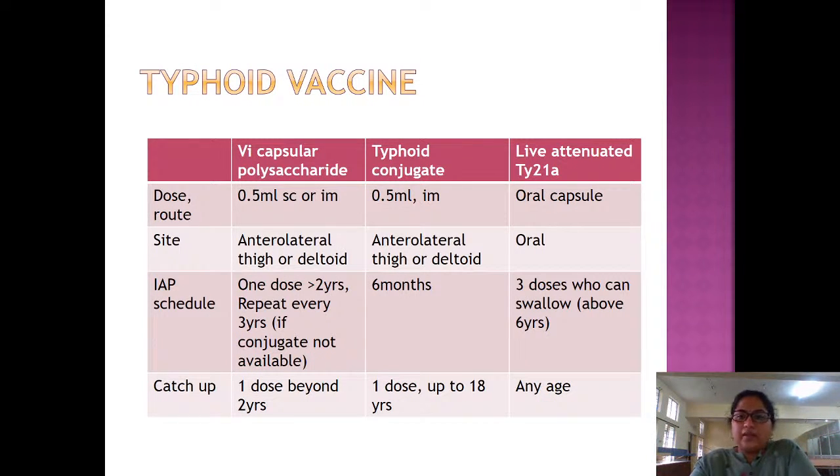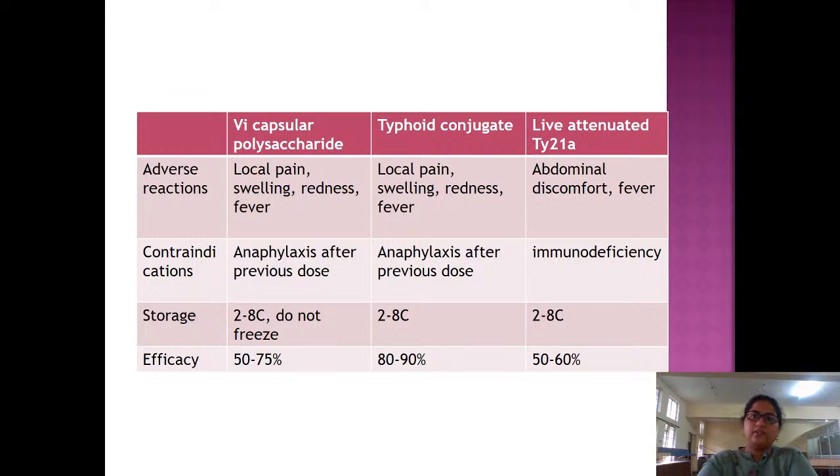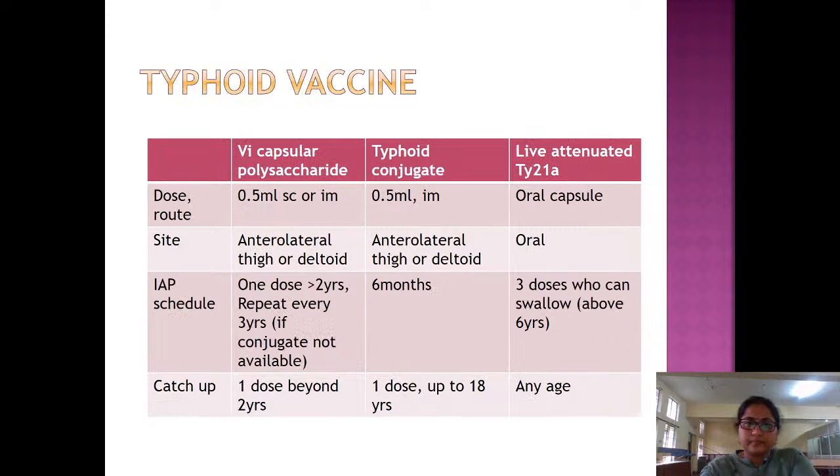And catch-up can be given at any age for live attenuated Ty21a. Adverse reactions are abdominal discomfort and fever. Contraindication for live attenuated vaccination is always immunodeficiency. So in immunodeficiency, you should never give live attenuated vaccines. Storage is at 2 to 8 degrees centigrade. Efficacy is 50 to 60%.